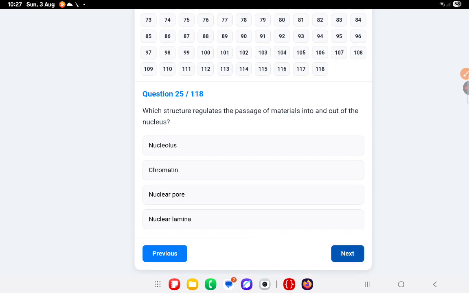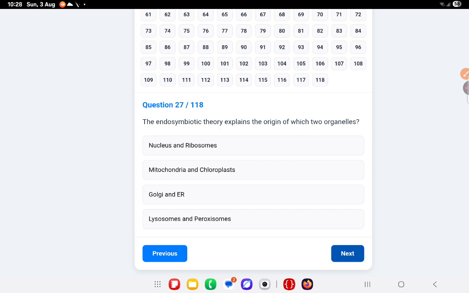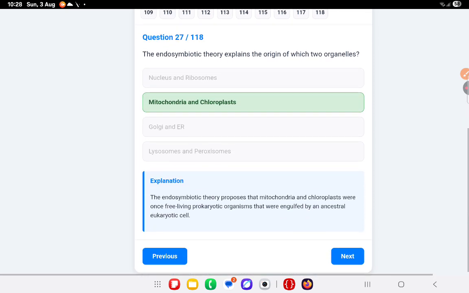Which structure regulates the passage of material into and out of the nucleus? Nuclear pore. Which of the following cellular junctions forms a barrier to prevent leakage of fluid? Tight junction. The endosymbiotic theory explains the origin of which two organelles? That is mitochondria and chloroplast. Next question.